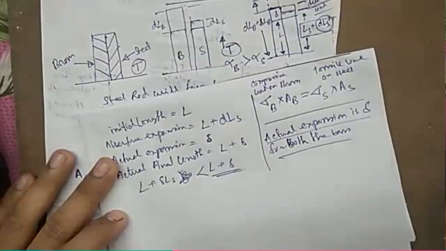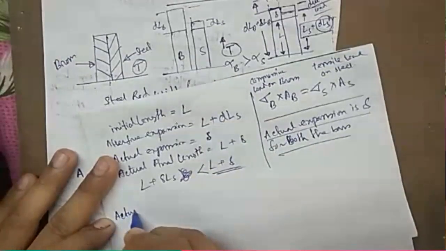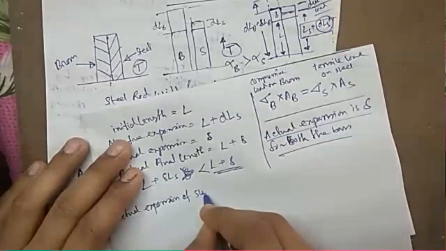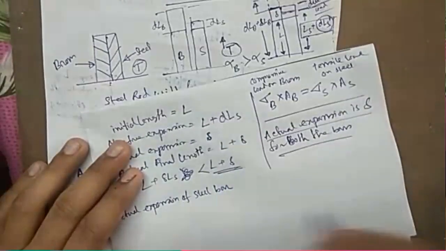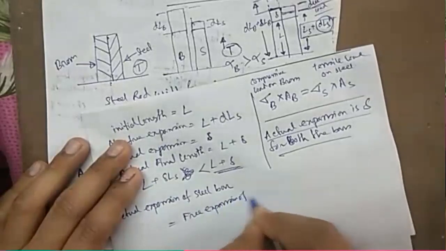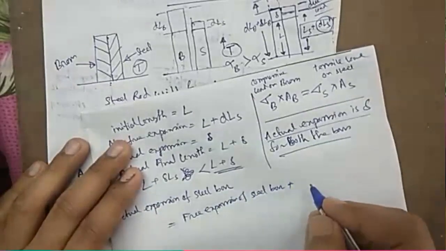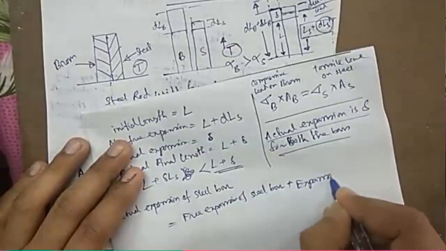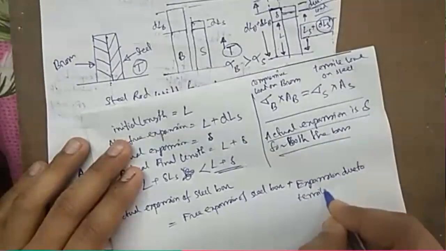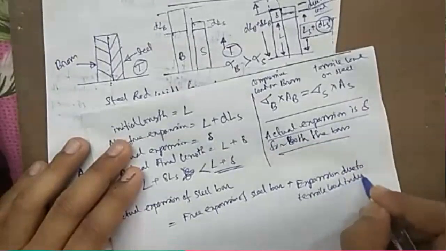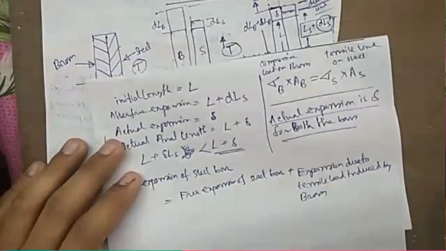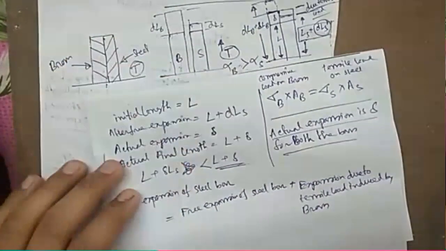The actual expansion. Now we know that the actual expansion of the steel bar is equal to the free expansion of the steel bar plus the expansion due to tensile load induced by brass. Okay, is the point clear?